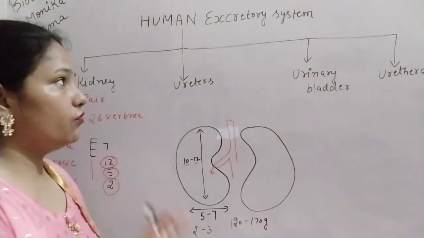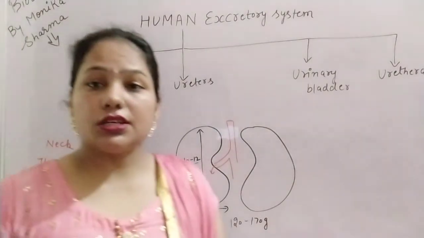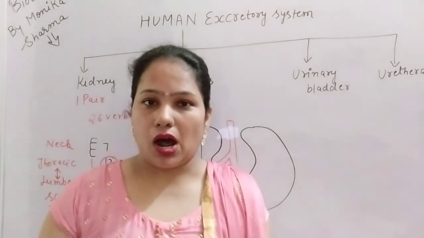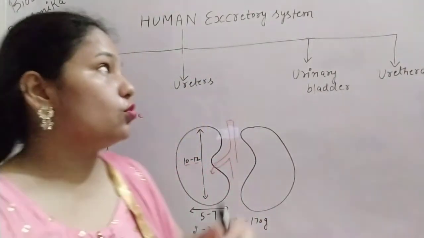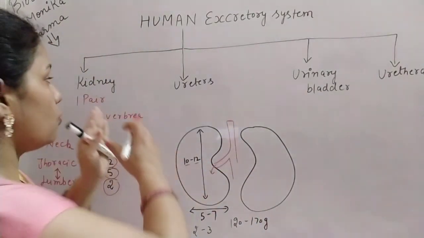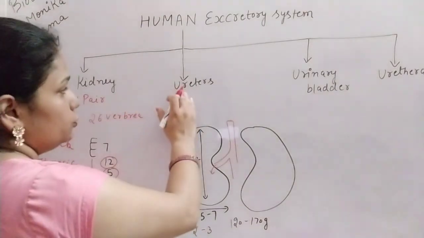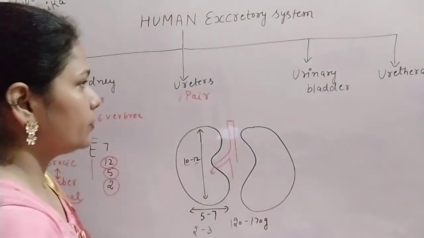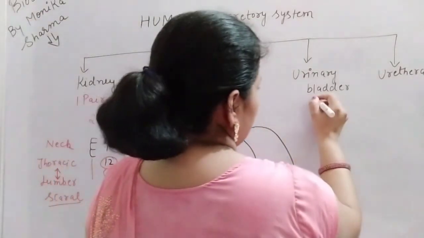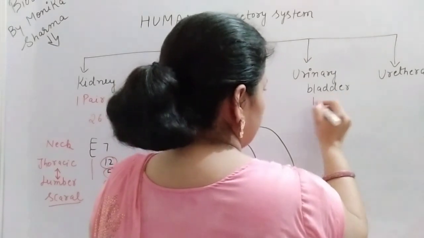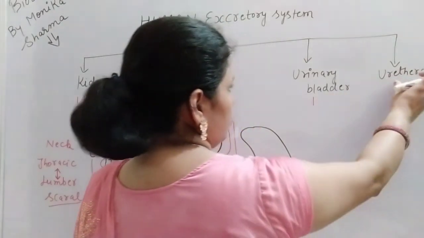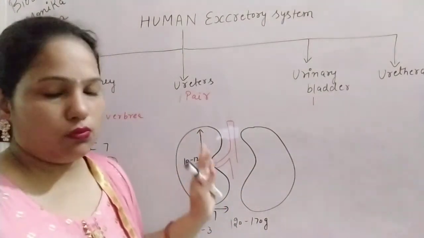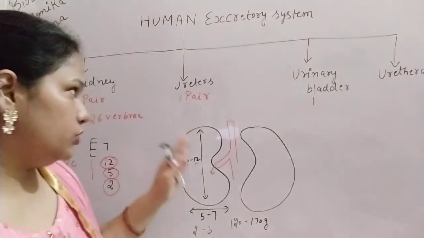So what is the main function of the kidney? The kidney is the excretory organ. Along with the other parts, it makes up the human excretory system. The other parts are the ureters, one pair of ureters, and one urinary bladder. And the opening of the urinary bladder through which the urine is removed from our body is the urethra.